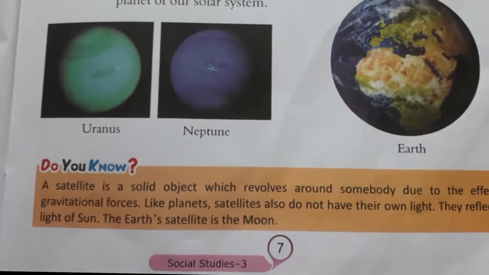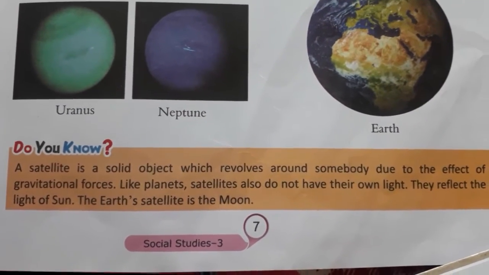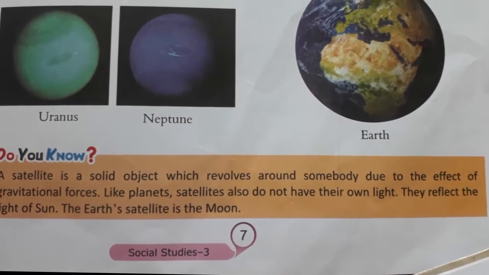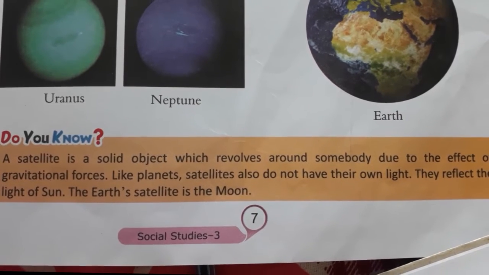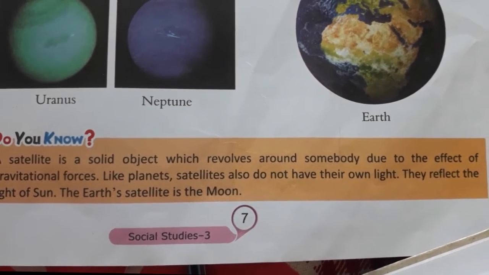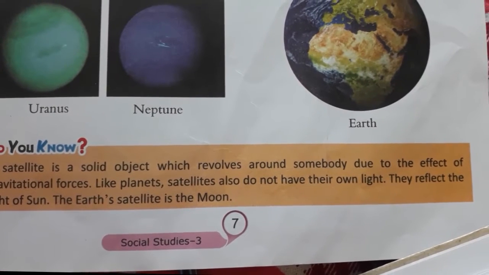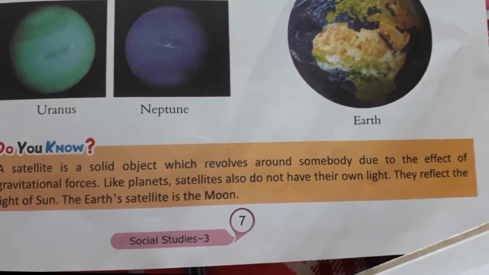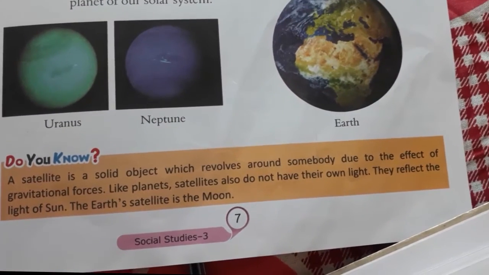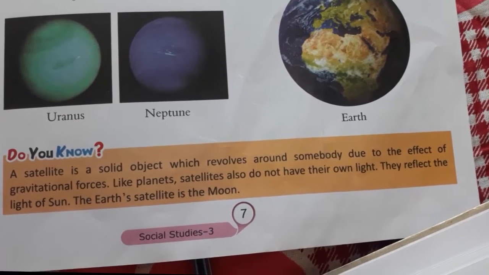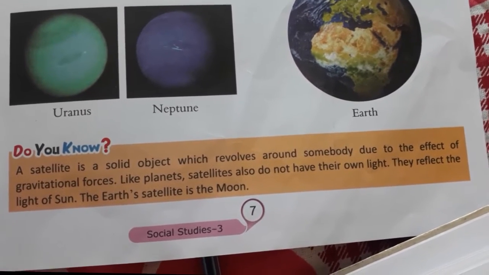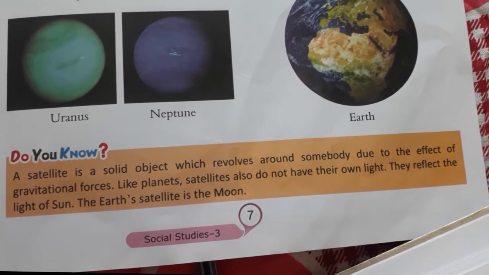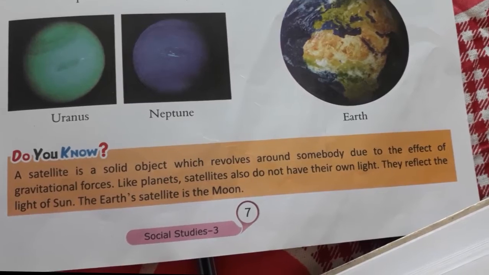Now see, do you know a satellite is a solid object which revolves around something due to the effect of gravitational force. Like planets, satellites also do not have their own light. They reflect the light of the sun. The earth's satellite is the moon. All the planets which revolve around the sun do not have their own light. They reflect the light of the sun. That's why they shine.